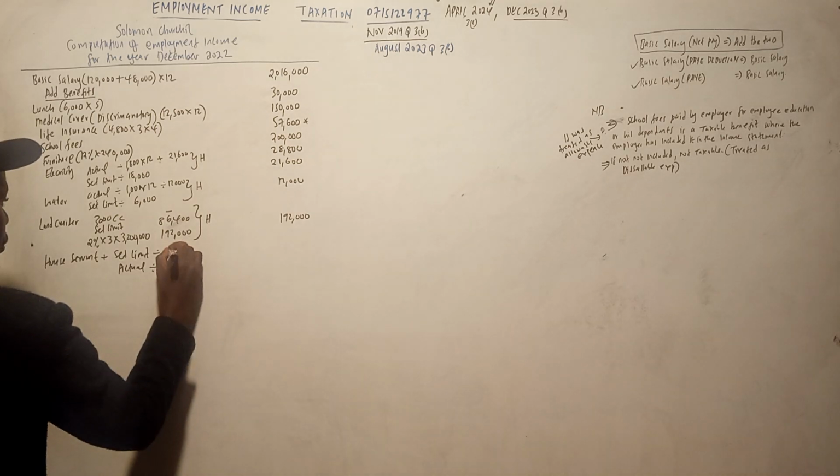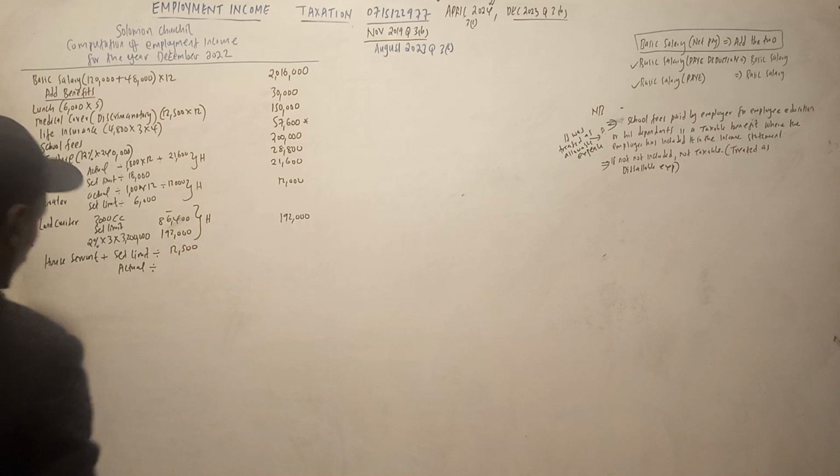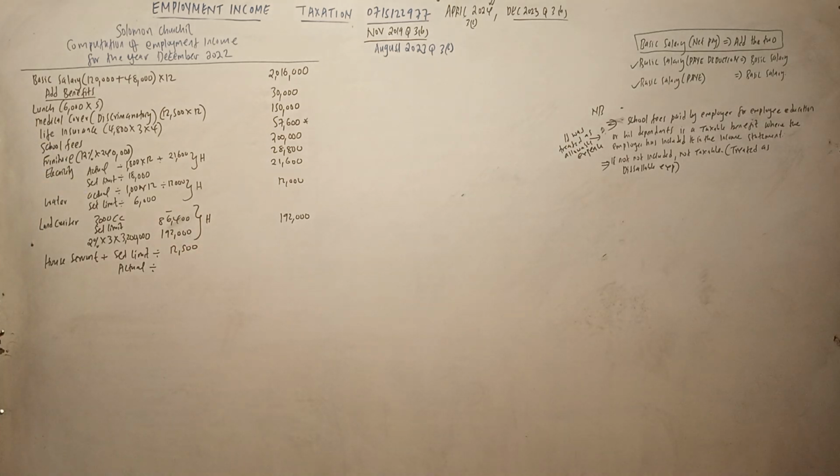So the market rate or the set limit is 12,500. That's the market rate. Now let us go to our question. So our servant started 1st October. So October, November, December, for 3 months. So times 3.